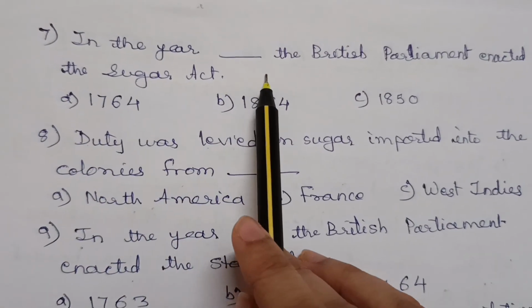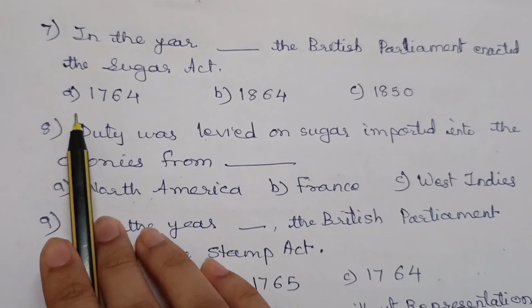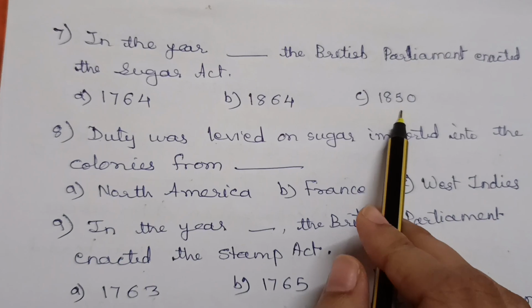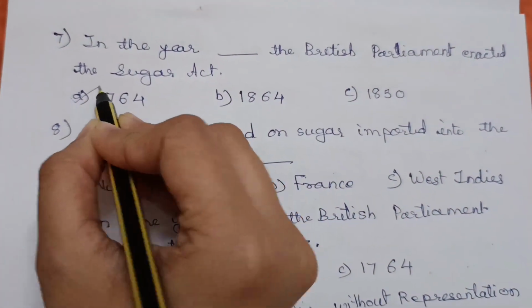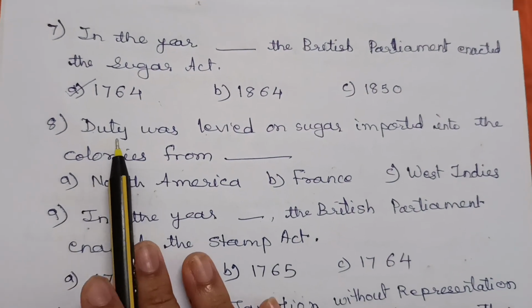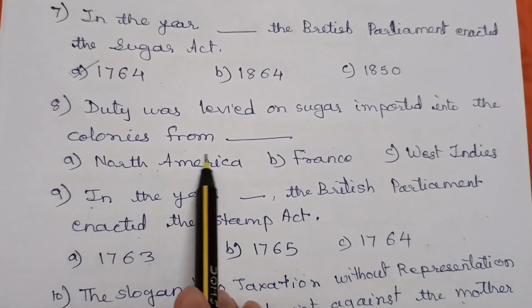Now let's move on to question number 7. In the year dash, the British Parliament enacted the Sugar Act. A. 1764, B. 1864, C. 1850. So the British Parliament enacted the Sugar Act in, answer is A. 1764.